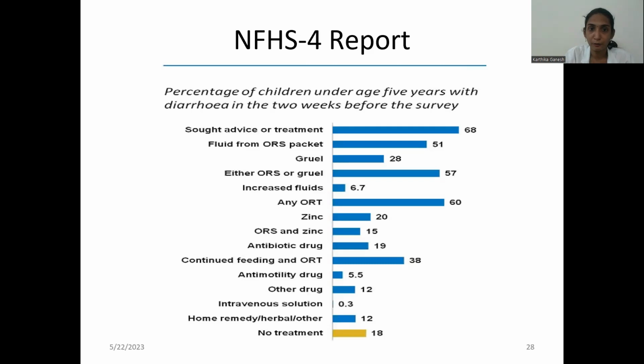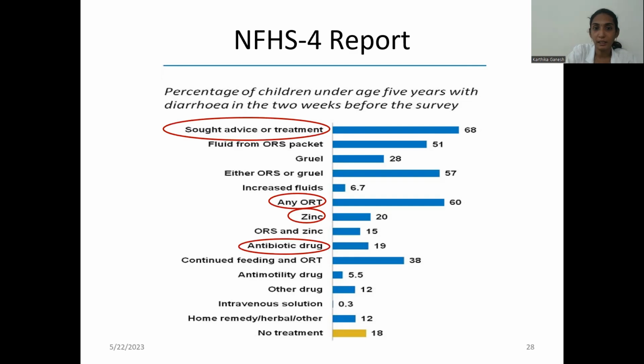So as per NFHS 4 report, these are the percentages of children aged under 5 with diarrhea in the last 2 weeks before the survey. Okay, so children who sought advice was 68%, and fluid from ORS, only 50% took the ORS fluid. Okay, so ORS and zinc combined only 15% are taking. This indicator shows it is very much poor. And antibiotics 19% were taking. Okay, so these are the most important indicators. And if we see no treatment, 18% did not take any treatment.